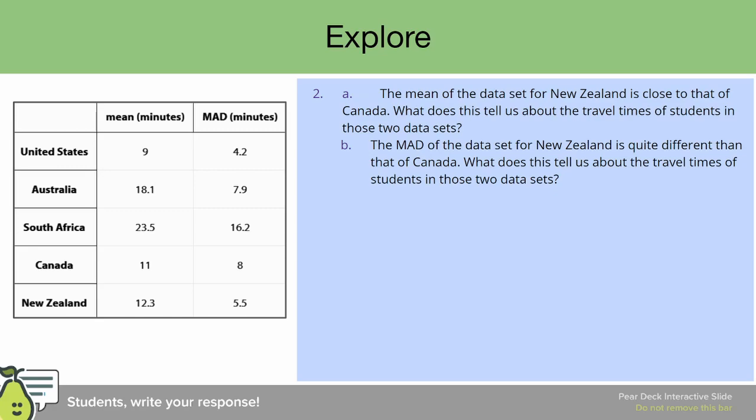All right, welcome back. Let's read number 2, part A together. It says, the mean of the data set for New Zealand is close to that of Canada. What does this tell us about the travel times of students in those two data sets? Well, what do you think? Please pause the video and let me know. What do you think about that one?